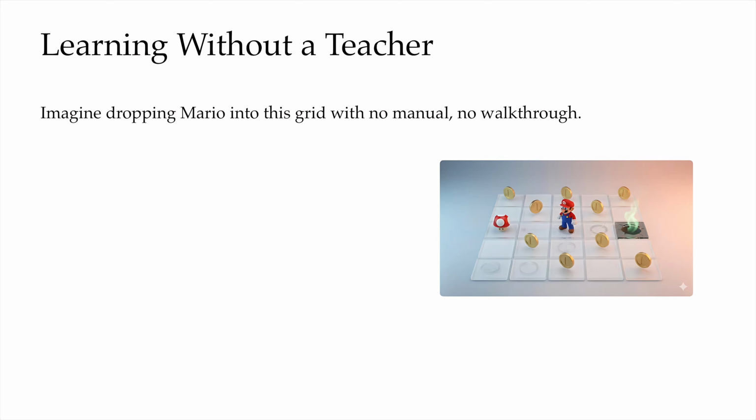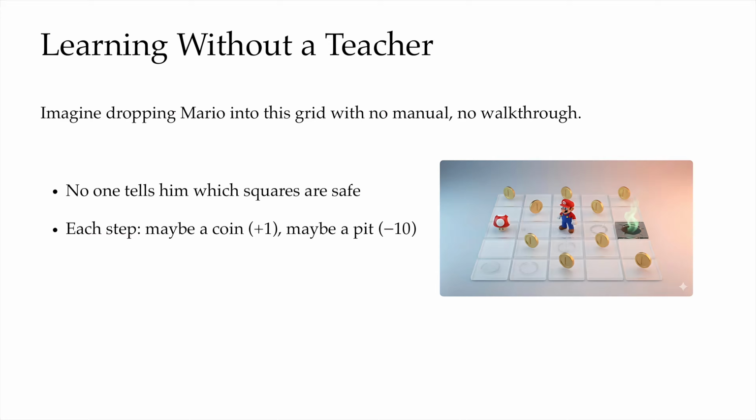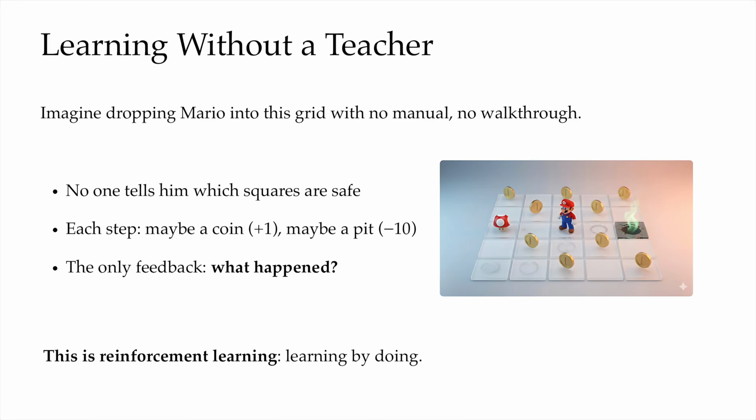Let's start with a quick reminder of the canonical picture. Mario in a grid world. So there's no manual, no walkthrough. No one tells Mario which squares are safe. Each step Mario takes just gives him a new position and a reward, perhaps +1 for a coin or a -10 for a pit. The only feedback for Mario is what happened, not what he should have done, just the result. This is learning by doing, as we know.